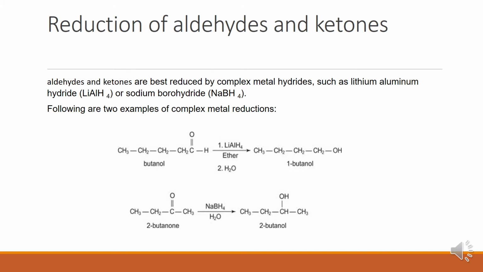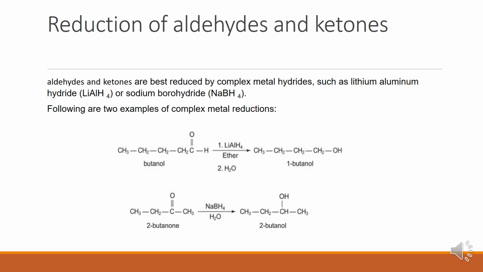Reduction in the sense, addition of hydrogen takes place in these reactions. Okay, removal of oxygen is also reduction in these illustrations. Addition of hydrogen takes place, remember.